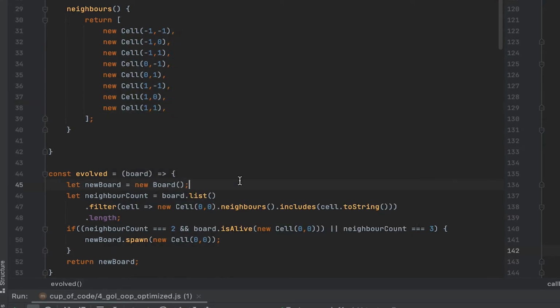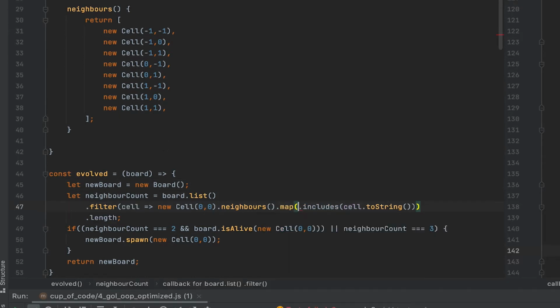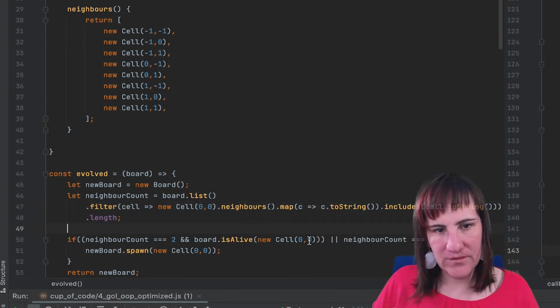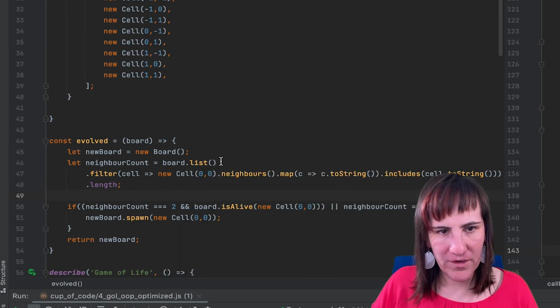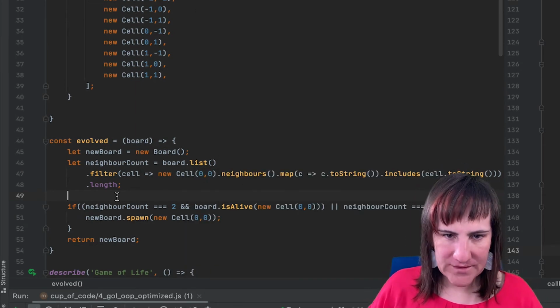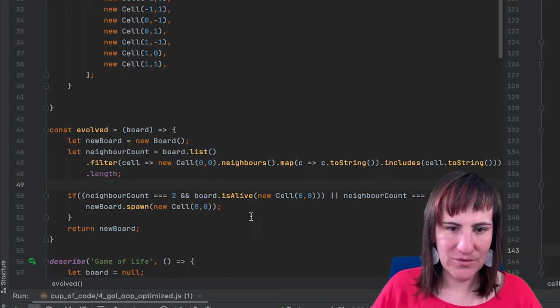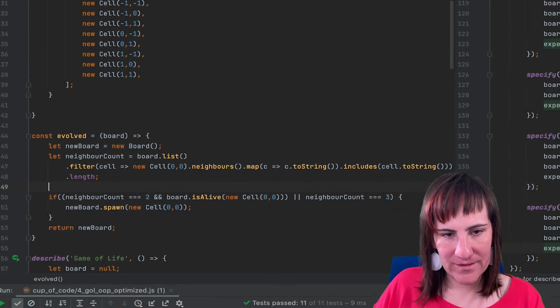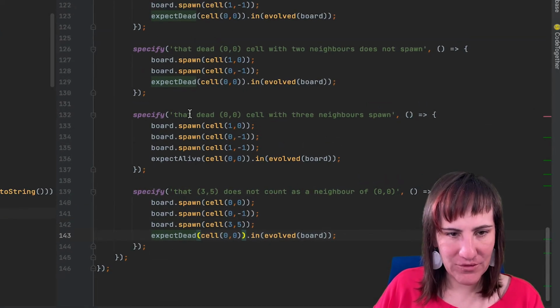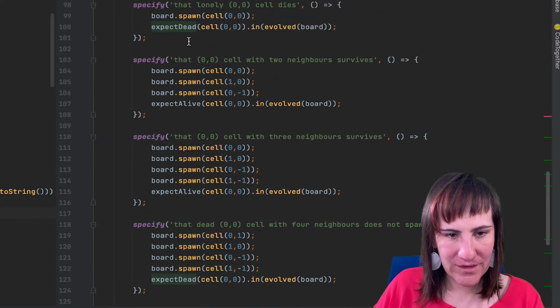It's kind of weird that it's returning strings, so let's modify it as such, and then we will do a simple map here. Okay, so now we have actually solved part of the problem, but we still need to make sure that other cells get spawned and kept alive when they should be spawned or kept alive, because right now we are only dealing with 0, 0.